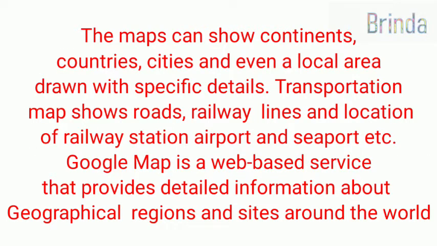The maps can show continents, countries, cities and even a local area drawn with specific details. Transportation maps show roads, railway lines and location of railway stations, airports and seaports, etc. Google Map is a web-based service that provides detailed information about geographical regions and sites around the world.